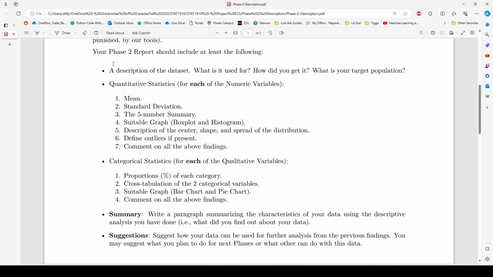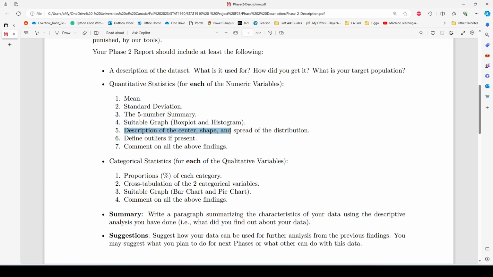After writing this brief introduction, you have to do quantitative statistics and then categorical or qualitative statistics. Remember that we need your group to have 5 variables, 3 of which are numerical and 2 of which are categorical. For each of the numeric variables, you will do the following in RStudio. You will calculate the mean, the standard deviation, and the 5-number summary, and then you will graph a suitable graph, a box plot and a histogram. Then you have to comment on everything.